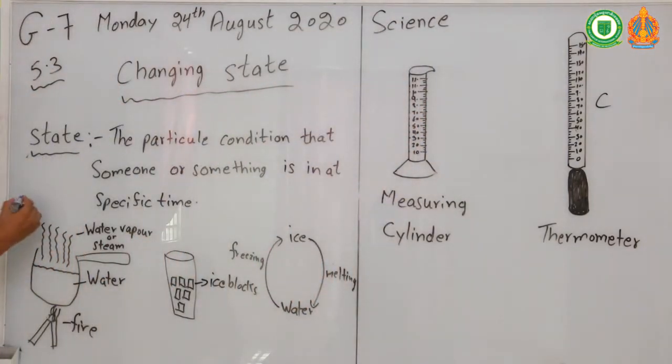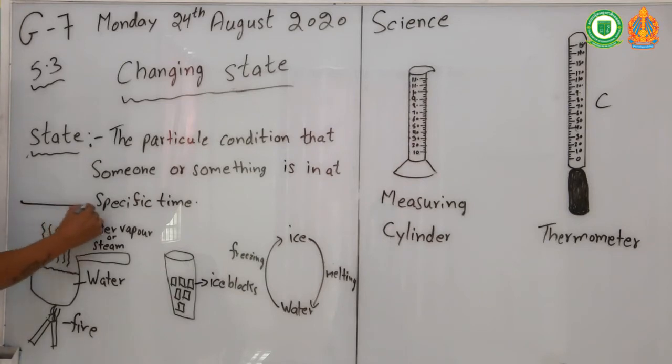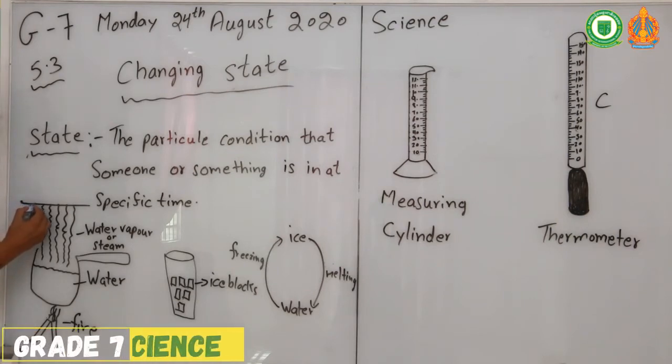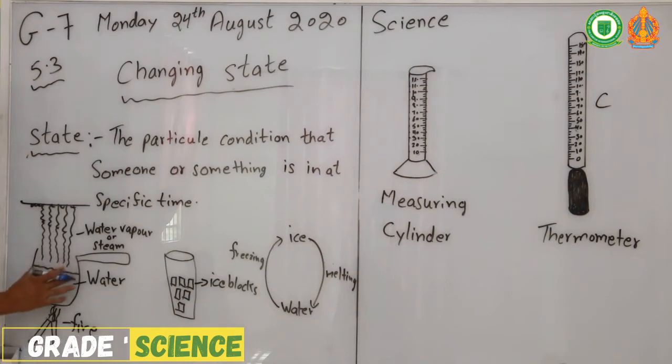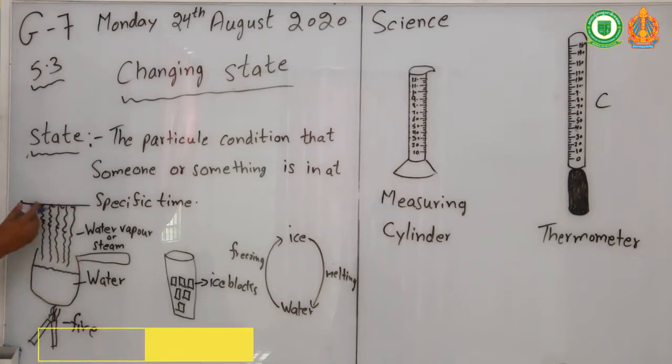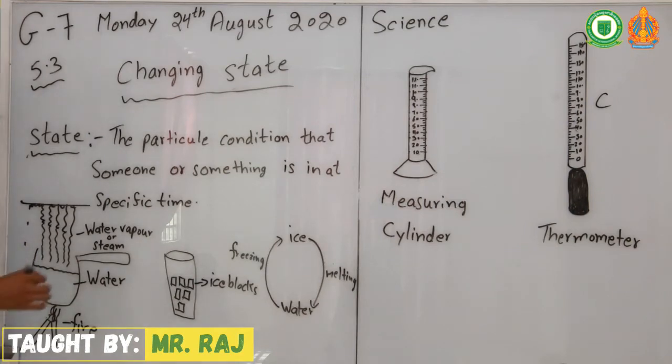If you place anything on top here, the water vapor will touch it, and then you can see the drops here. If it becomes more and more, the water will start to come down, like rain.